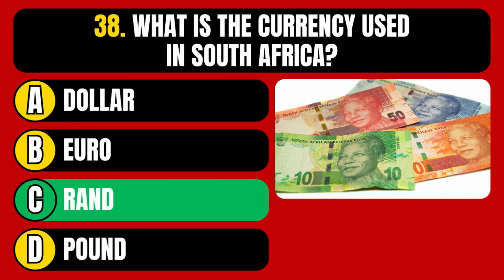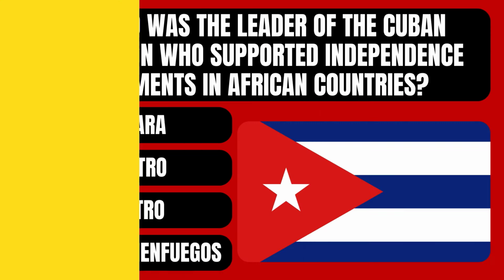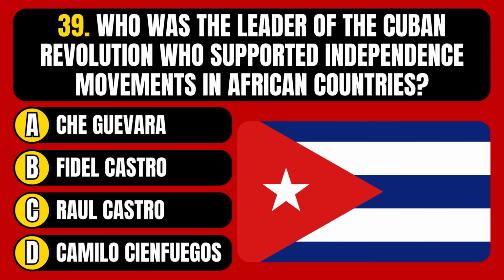The correct answer is option C, rand. Who was the leader of the Cuban Revolution who supported independence movements in African countries? Che Guevara, Fidel Castro, Raúl Castro, or Camilo Cienfuegos?